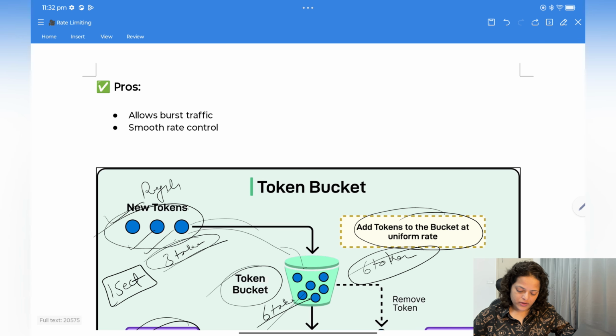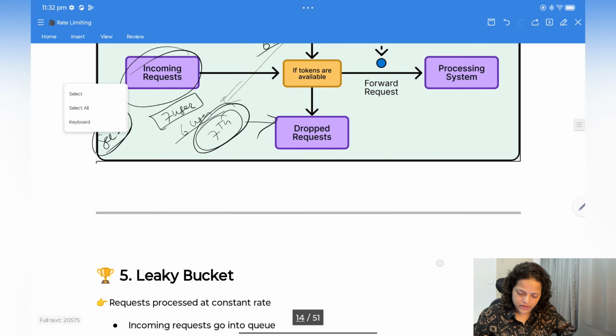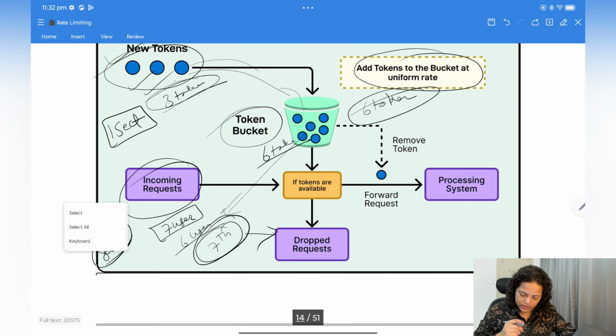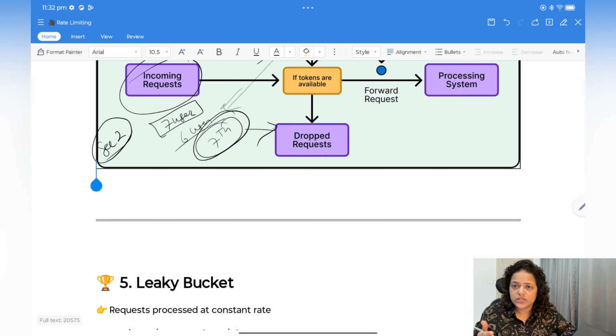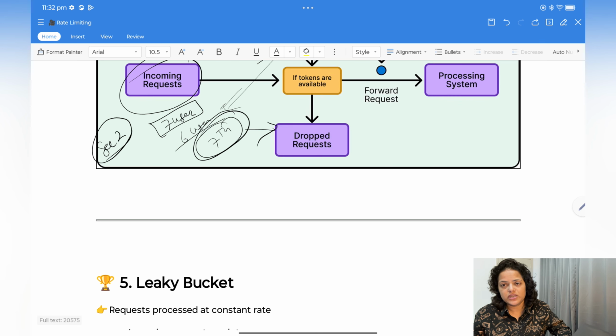Now what are the pros here? It allows burst traffic. For example, you have 6 tokens and you suddenly get 6 requests, so it will allow them. It doesn't have any problem as long as it has tokens. Smooth rate control. So here the control is pretty good. If a spammer has sent 1000 requests, then it will only serve the first 6 requests, and the others it will just reject.